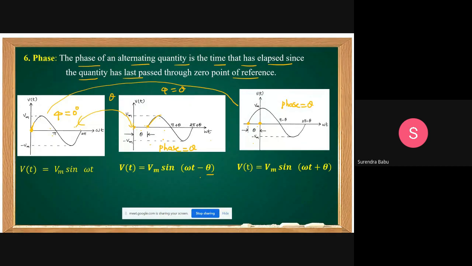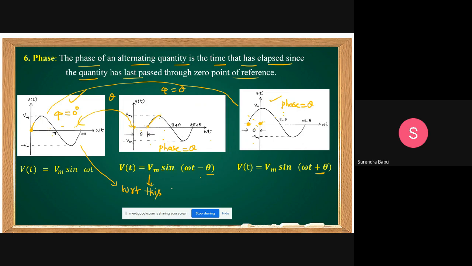Understand? Next, you see these two waveforms. You compare these two waveforms, students. Before this 0, already this waveform is started. Then after theta angle, you are started. That means before you, your friend is started. Then here you are started. That means who is leading? This waveform is leading. That's why this waveform leads. How much angle? Theta angle. That's why you take plus. Clear, friends?